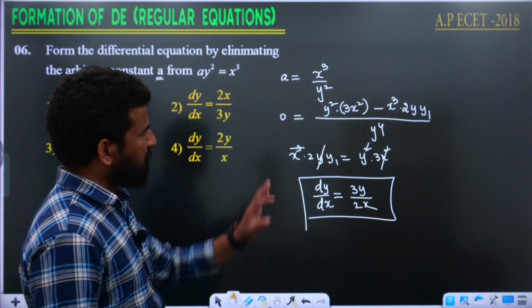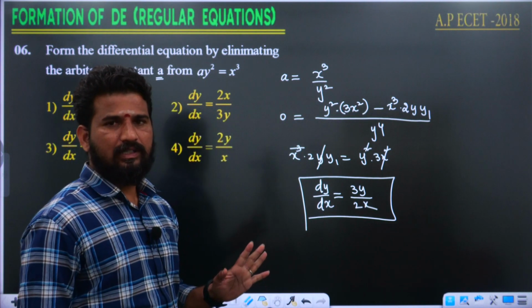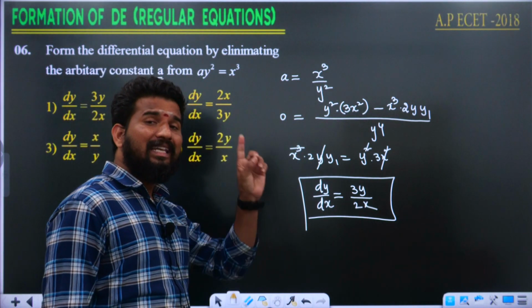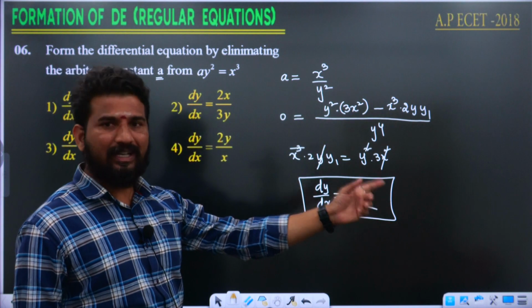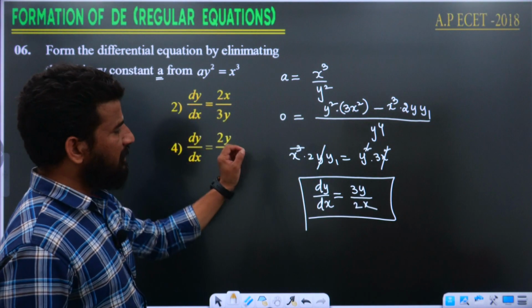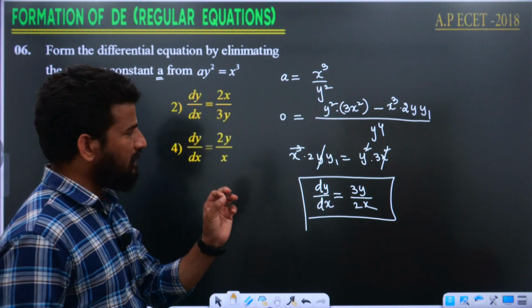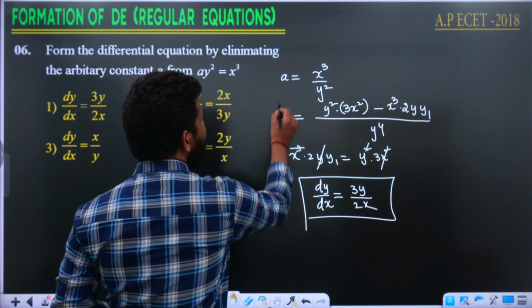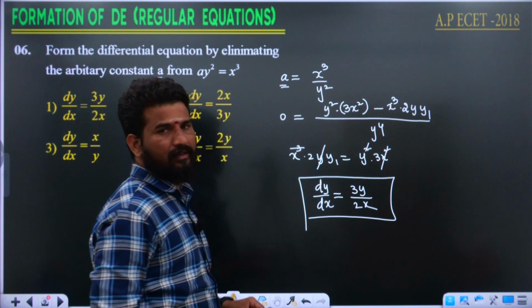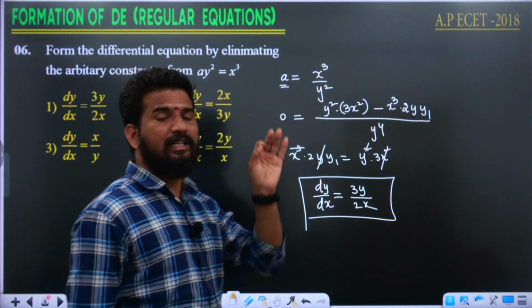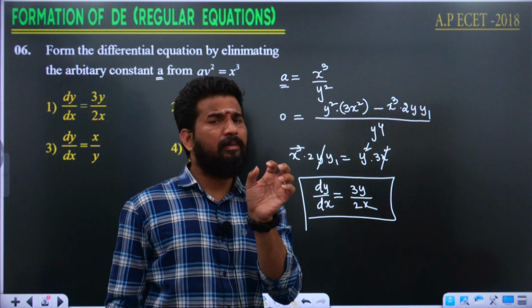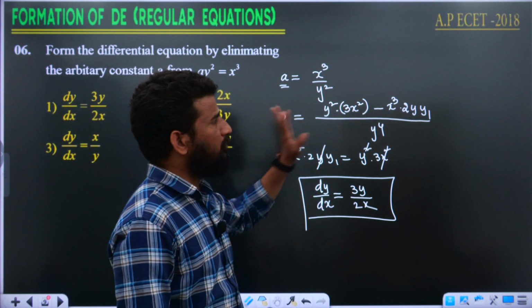Very simple question. We got the answer within few steps here. This was given for 1 mark in the ECET examination in 2018, and in further years also. Let us see the problem. This problem is repeating a number of times. Try to observe that we need to eliminate the arbitrary constant small a. If you separate the arbitrary constant and variable, then it is easy to eliminate a single arbitrary constant by differentiating both sides.